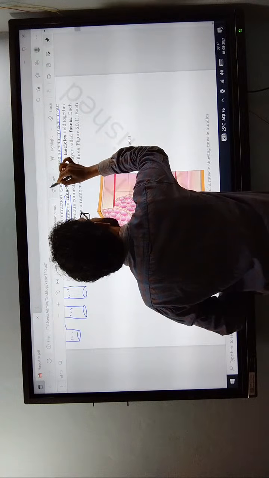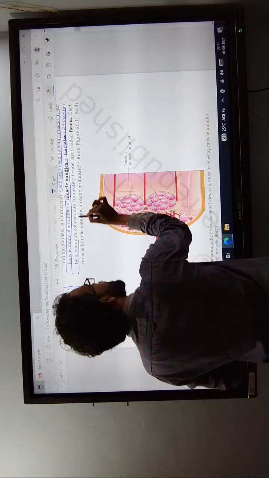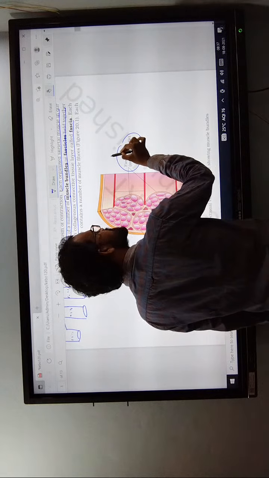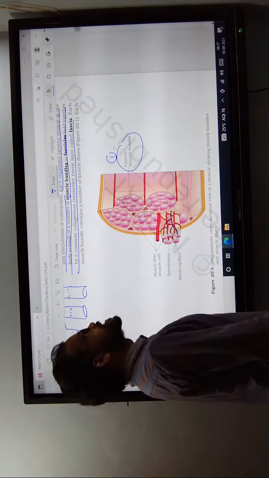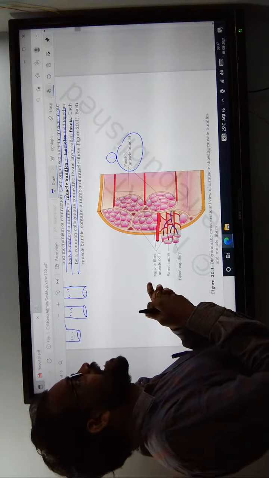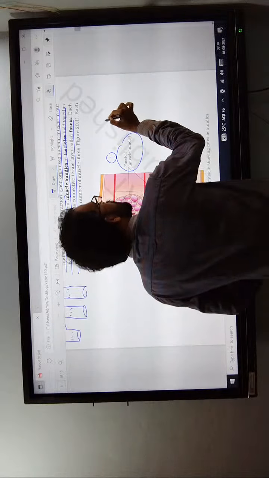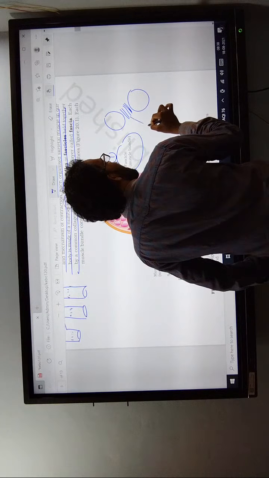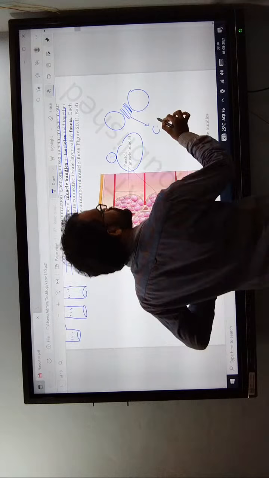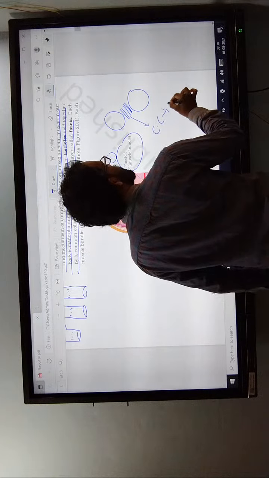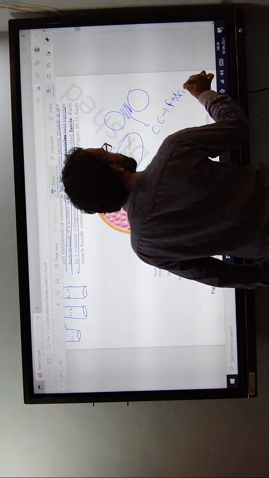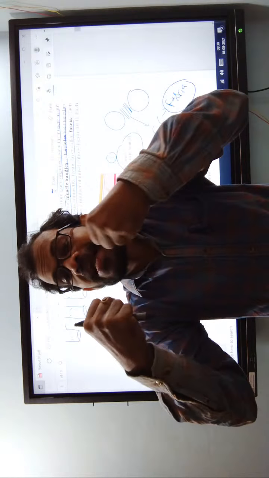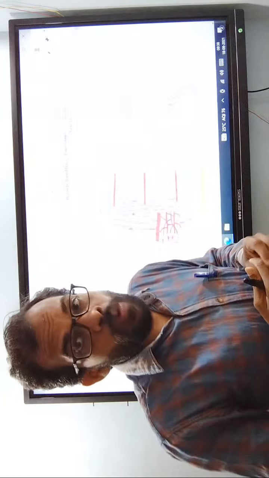Each skeletal muscle is covered by a common collagen connective tissue, which is called a fascia. It surrounds the muscle bundles. One muscle bundle is connected to another muscle bundle with the help of collagen connective tissue, which is known as fascia.